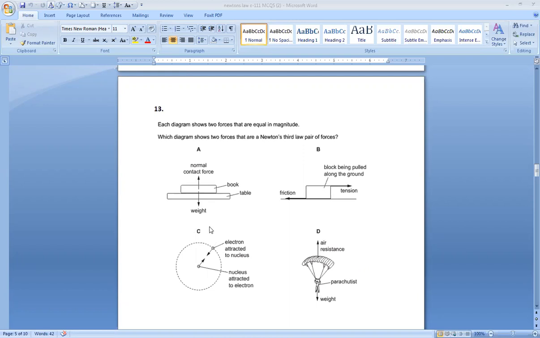C is your option. Electron attracted by the nucleus. The nucleus has a positive charge due to protons. It attracts electrons inward, and the electron is negatively charged. It attracts the nucleus outward, but they don't cancel each other. Due to this mutual force, the electron keeps on revolving around the nucleus. So these two forces are equal and opposite, and they don't cancel each other. So option is C.